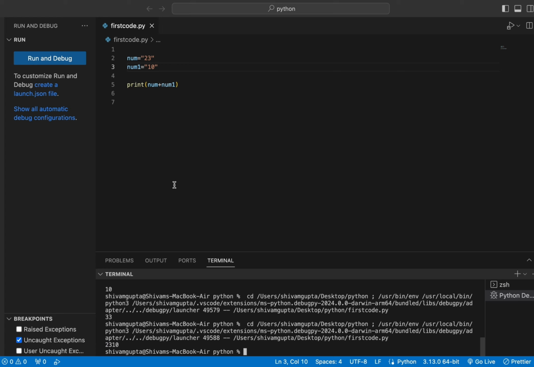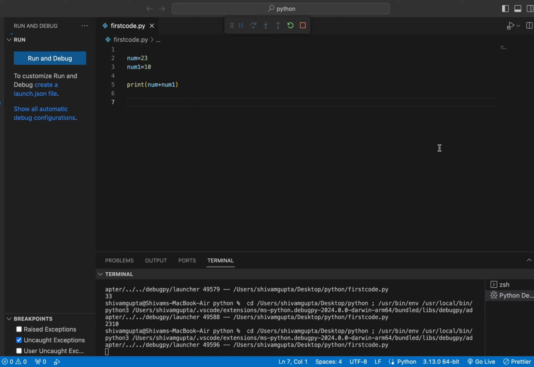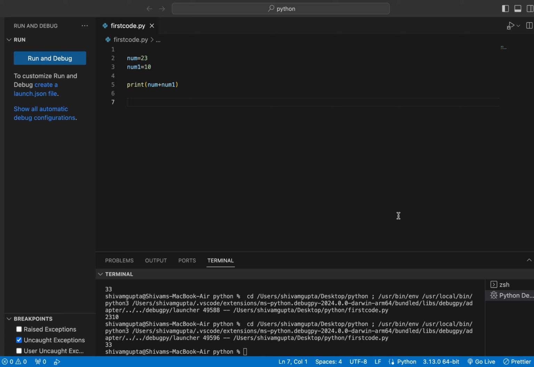It simply joined the two strings rather than adding. So you can see the difference between why we haven't passed double inverted commas to show the sum, and that if we pass double inverted commas, it will act as a string. Now I think you got an idea of what a string and what an integer is.